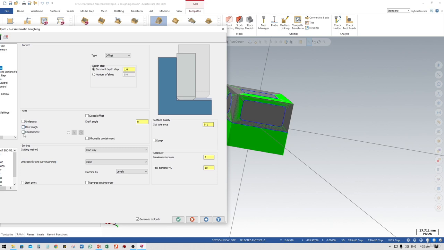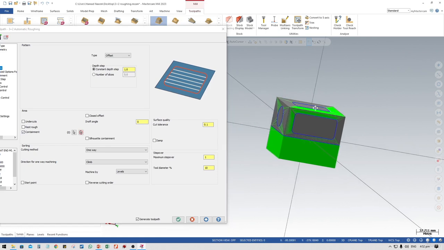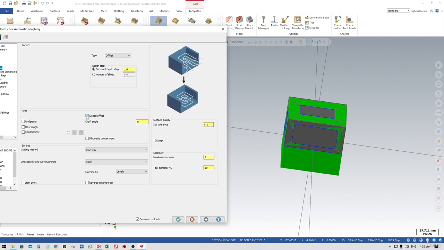Select the containment if you want to keep your tool within a defined area. But I don't need to set any containment, because I just want to machine all these blocks in all these sizes. So how about the closed offset? If you want to set the closed offset, you can, but I don't need to set the closed offset.